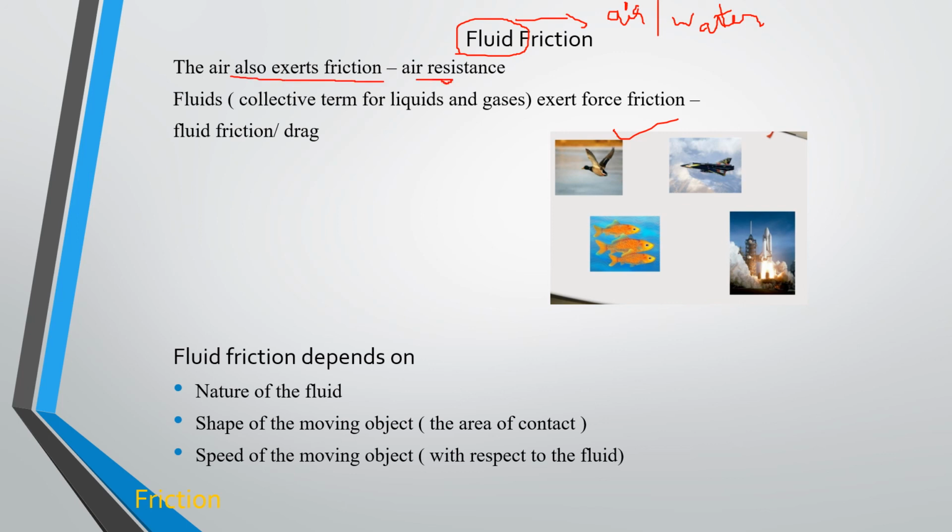That's what we call air resistance. Fluids exert frictional force, which we call drag force. It is a collective term for liquids and gases, the flow of substances. Fluid friction mainly depends on the nature of the fluid, the shape of the moving object, that means the area of contact, and the speed of the moving object with respect to the fluid.